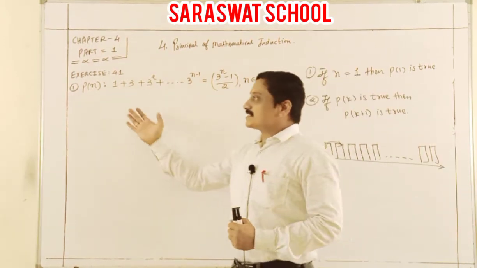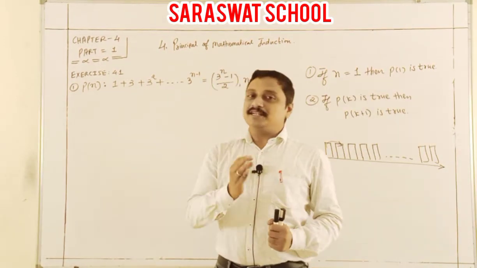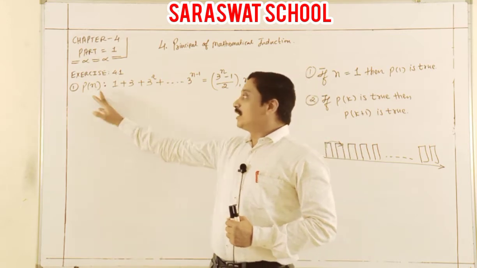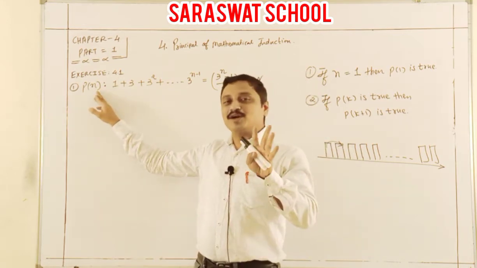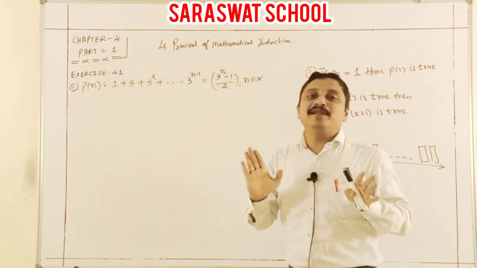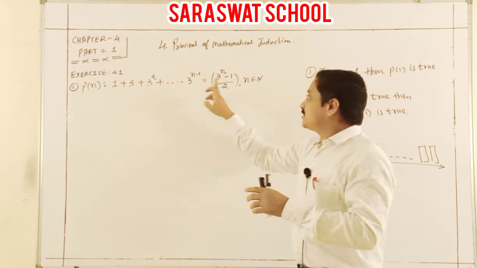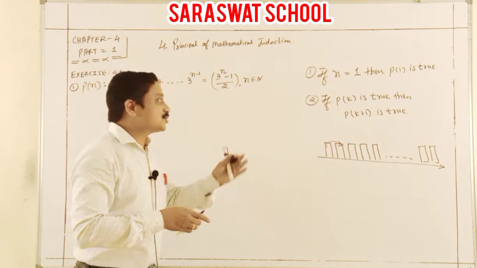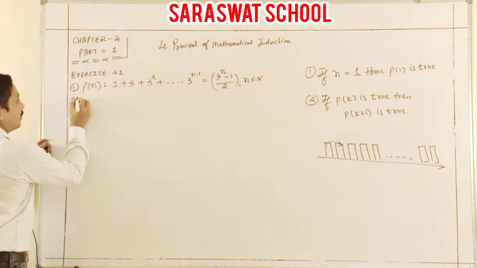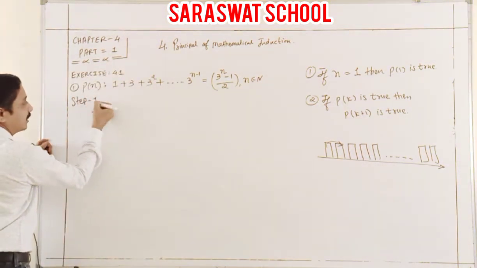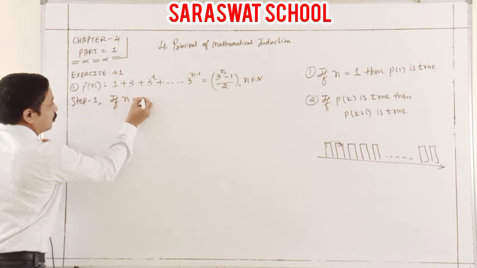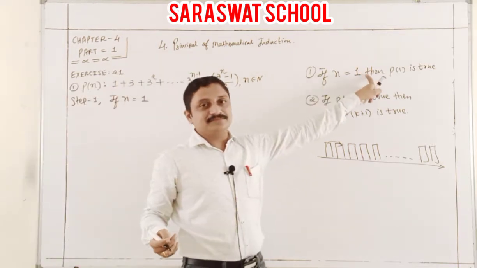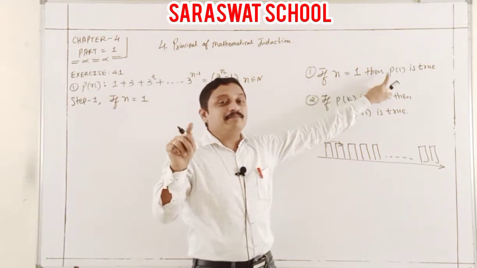Now students, let's start our first sum, a little sum. Prove by PMI, the shortcut for principle of mathematical induction, that the given LHS equals the RHS, 3 to the n minus 1 by 2. So students, I start first with my rule, step 1. If n equal to 1, this is your step 1, and I prove that P1 is true.